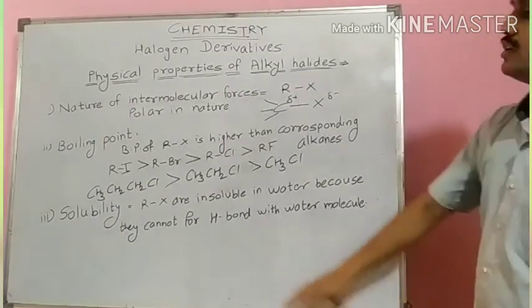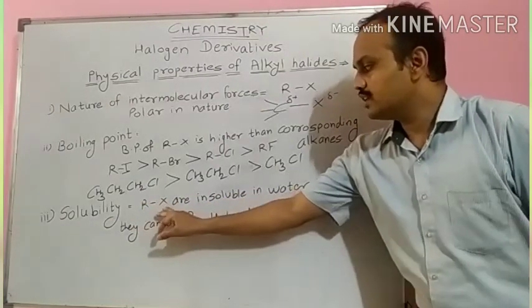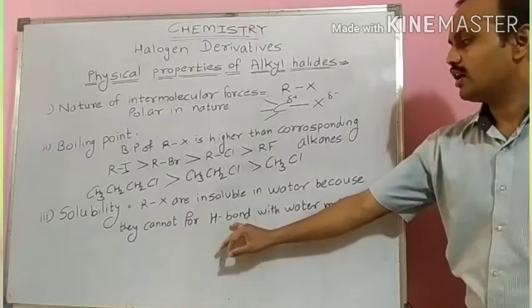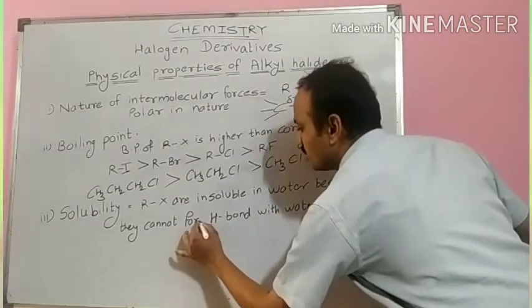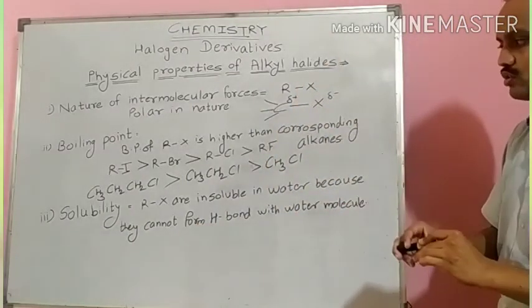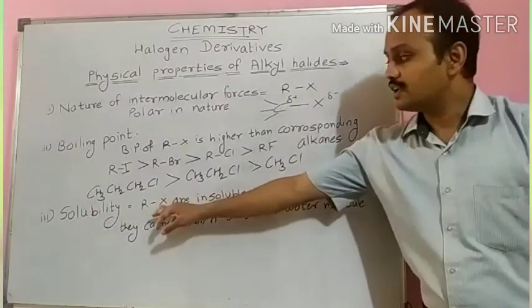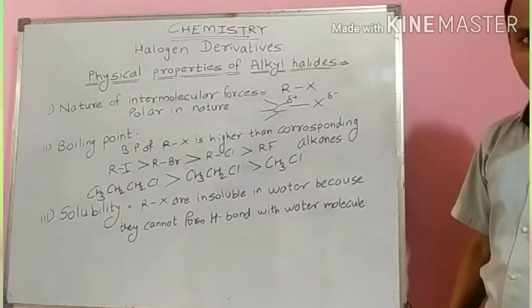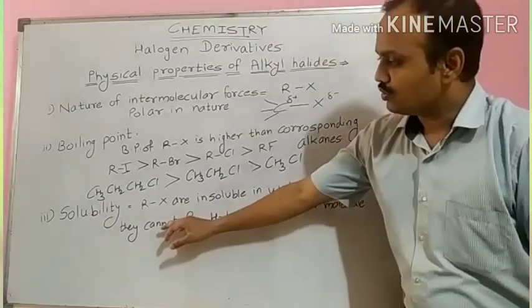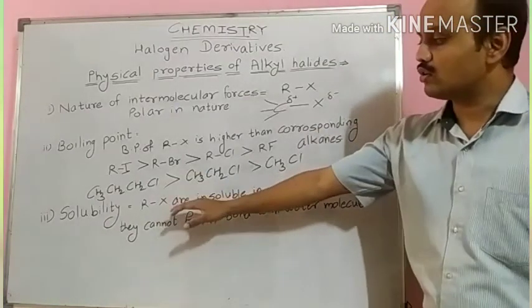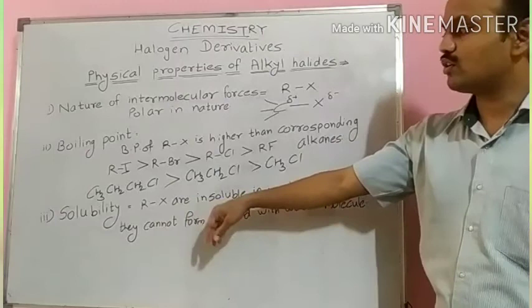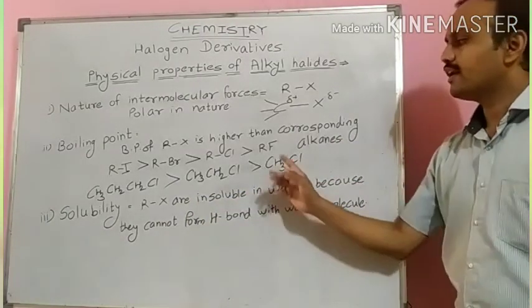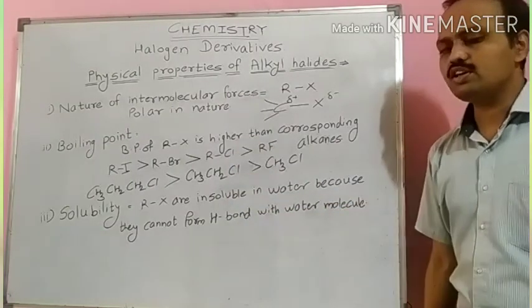Remember students, as I said, alkyl halides are insoluble in water because they cannot form hydrogen bonds with water molecules, but alkyl halides are soluble in organic solvents. Aryl halides also show the same trend of solubility. Aryl halides are also insoluble in water and they are soluble in organic solvents.